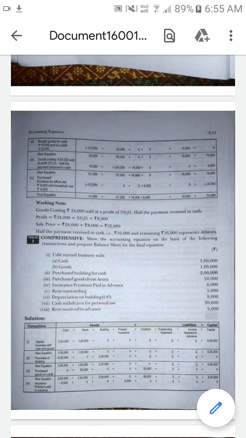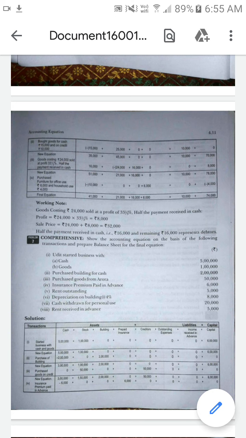Okay, next one is rent received in advance. Rent is one of the expenses, but when it is received in advance, that is prepaid income. Rent received in advance is also called prepaid rent, because rent is an expense. So rent received in advance is also called the prepaid rent.